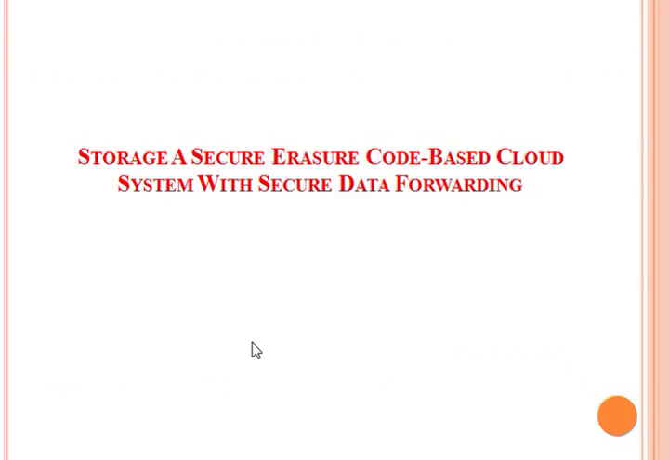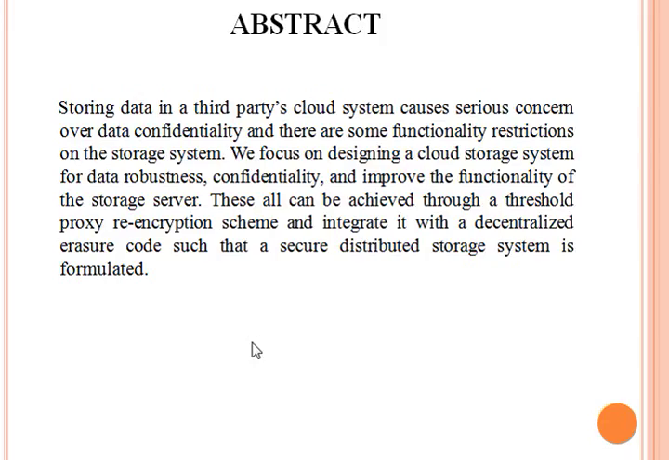Rangarajan Engineering College. My project topic is secure erasure, a code-based cloud storage system with secure data forwarding. Abstract. Storing data in a third-party cloud system causes a serious concern over data confidentiality, and there are some functionality restrictions on the storage system. We focus on designing a cloud storage system for data robustness, confidentiality, and improved functionality of the storage server. This can all be achieved through a threshold proxy re-encryption scheme integrated with the decentralized erasure code, such that a secure distributed storage system is formulated.